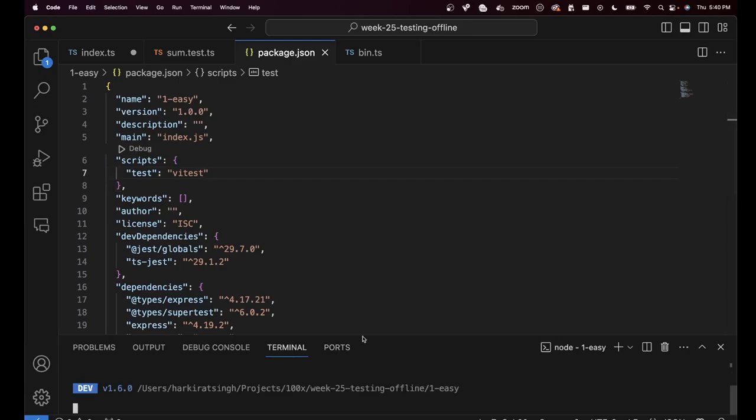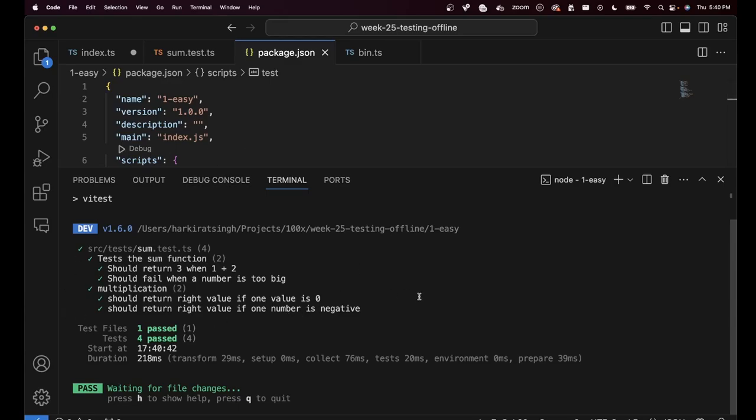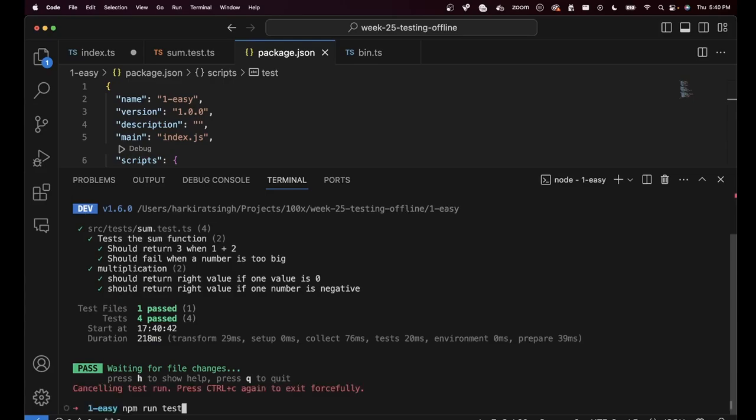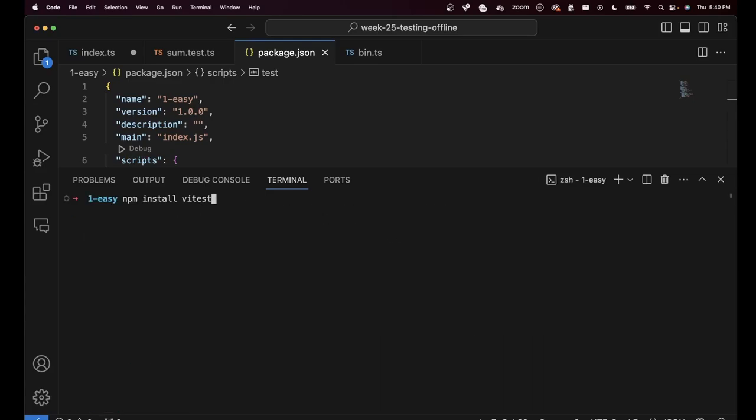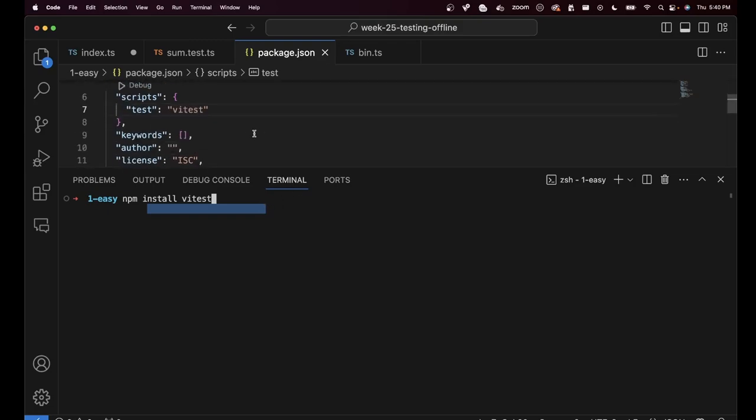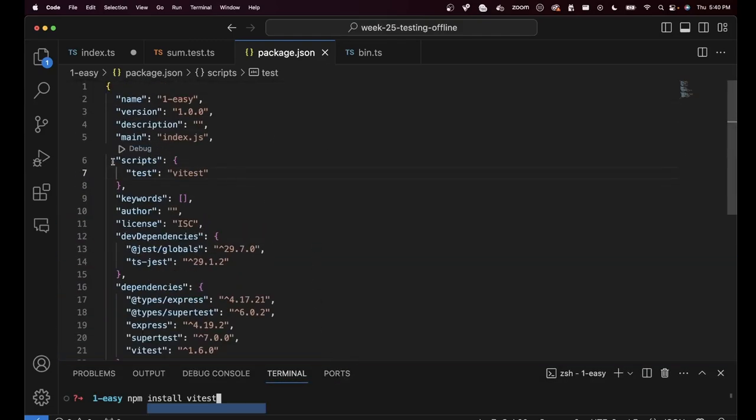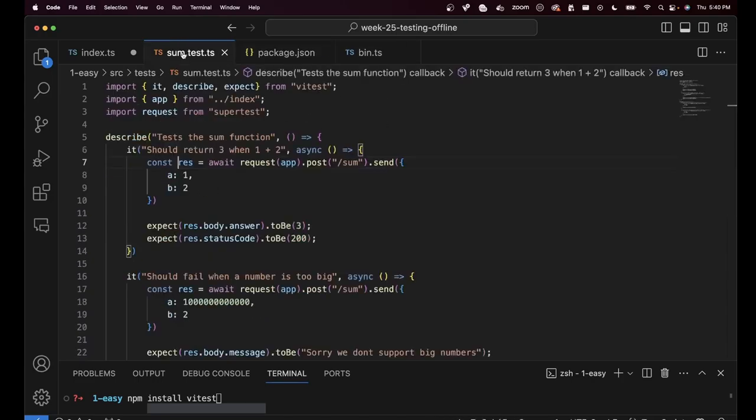If I now run npm run test, you will see tests are now running very similar to Jest. What did I have to do? I just had to do an npm install VTest, followed by replacing the scripts section in package.json to use VTest, followed by wherever I am importing, I am going to import from VTest. That is all I had to do. And I was able to migrate from Jest to VTest. You can also stick to Jest, but the way we're adding mocking slowly is slightly different between Jest and VTest.